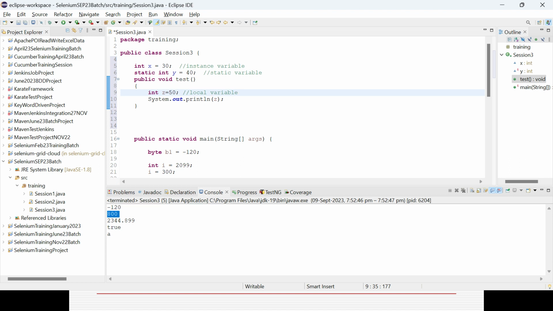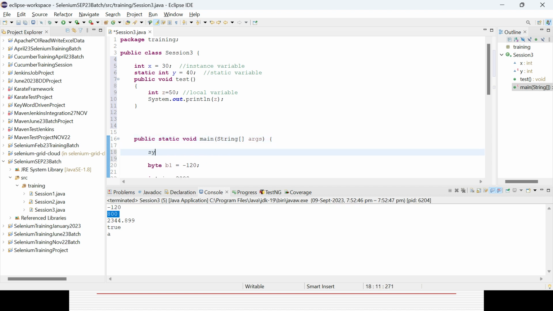Okay. So now I want to use them in the main method. So how can I use them? What is the significance of each and every variable? A local variable means only in that particular method you can use it. That variable cannot be accessed anywhere outside that method. A normal instance variable means in case you want to use that variable in that particular class or the main method, you have to create the object or instance first to use it. Otherwise you cannot use it. And static means that as and when you declare a variable as static, immediately an object or instance will be automatically created and shared across the class level. That is the reason in the main method you can simply call that variable without creating the object or instance.